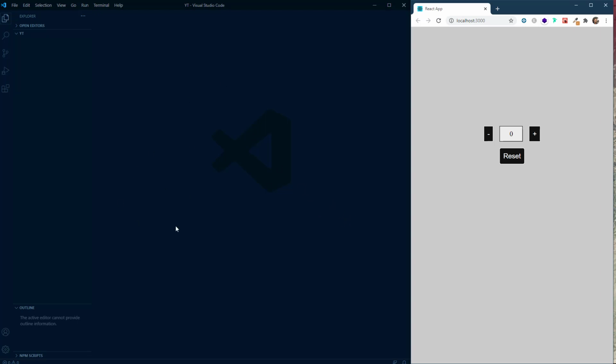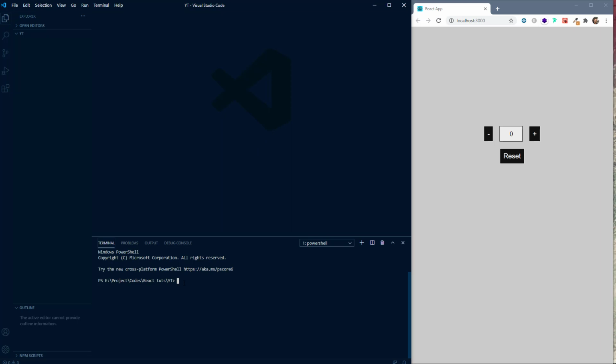So if you are in VS Code, you can open the terminal by pressing Ctrl plus backtick, and inside this you have to write npx create-react-app and then the name of the application. So here I'm going to say counter-tutorial. It will take some time to get ready, and you should know that to use this npx command, you should have Node installed in your computer.